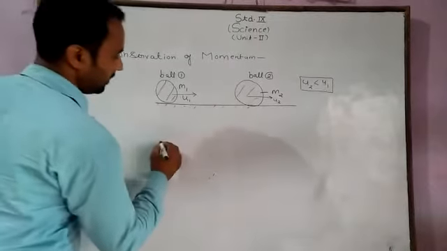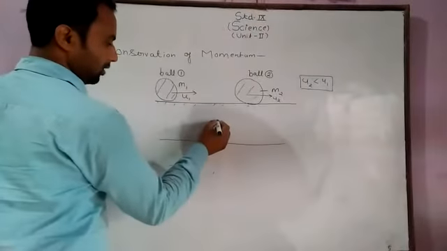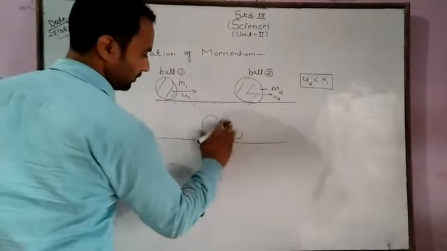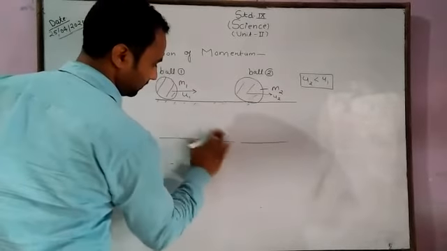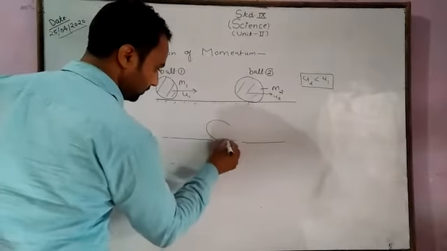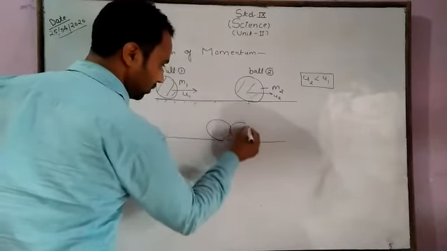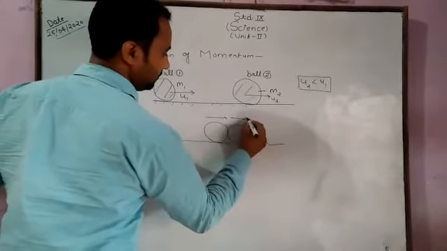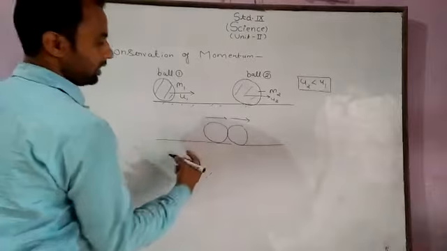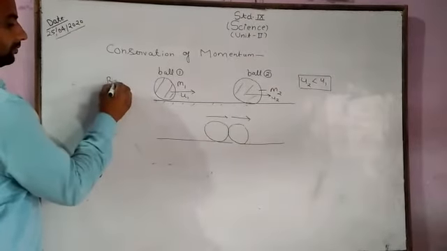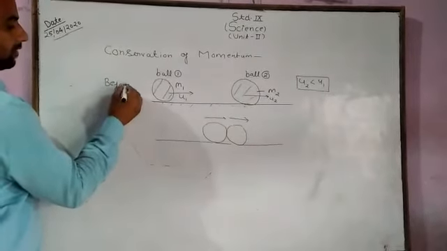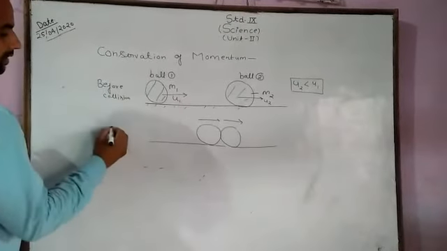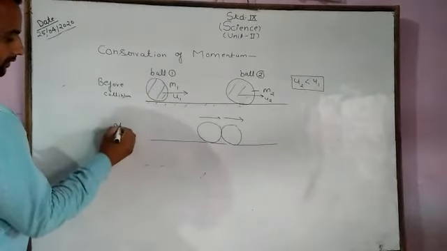Now two balls are colliding. Collision is taking place here, this is before the collision, and this is at collision.